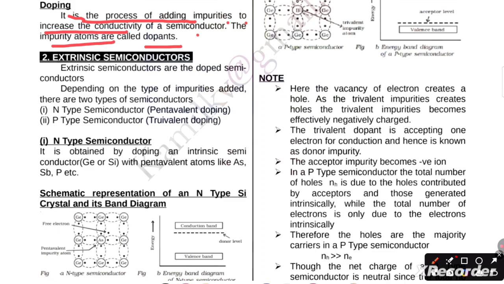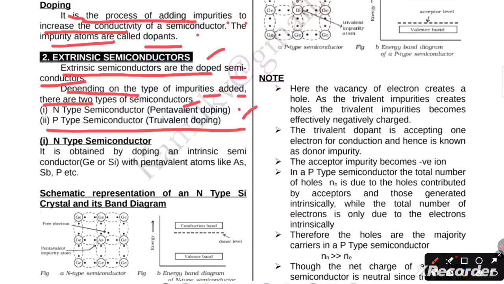Now we come to the second type, extrinsic semiconductors. Extrinsic semiconductors are doped semiconductors, depending on the two types of impurities added. There are two types of semiconductor: first, n-type semiconductor with pentavalent doping, and p-type semiconductor with trivalent doping.